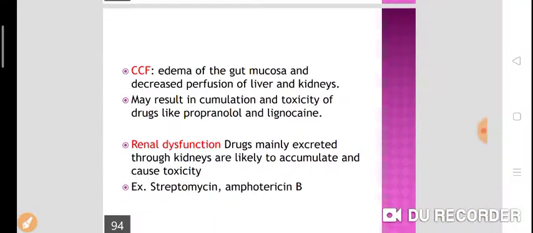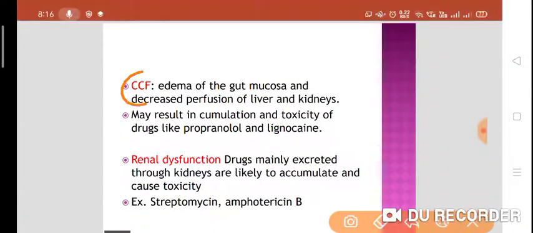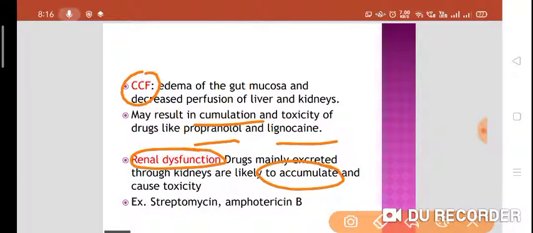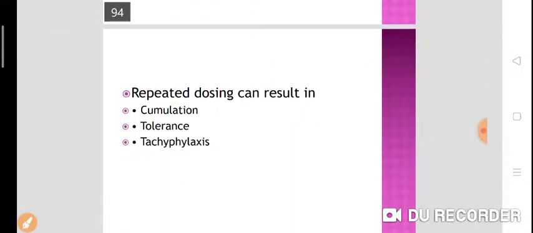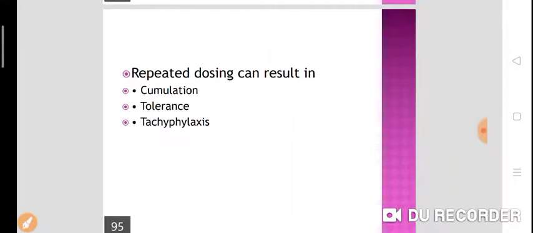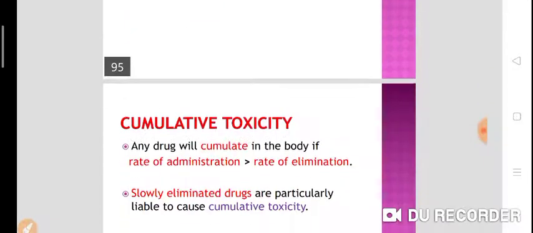Then in case of congestive cardiac failure, edema of gut mucosa and decreased perfusion of liver and kidneys may lead to cumulative toxicity, like with propranolol and lignocaine. In renal dysfunction, drugs mainly get excreted through kidneys. Those are likely to accumulate, and that may lead to toxicity, like streptomycin and amphotericin B. Repeated dosing can result in cumulation, tolerance, and tachyphylaxis.